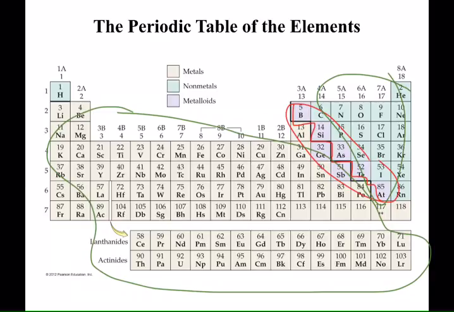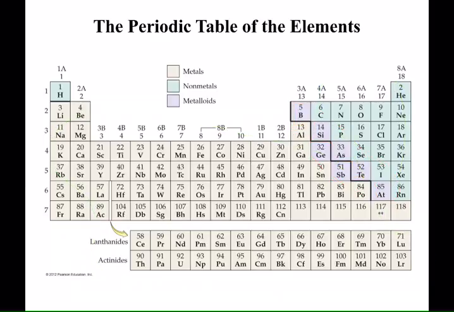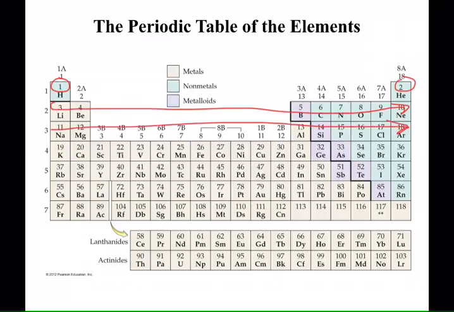But the periodic table is arranged, let me go ahead and clear that slide, by increasing number. And we'll talk about what that number is. So you see a number 1 here, and then it goes to 2, 3 through 10, 11 through 18. So you see that sort of thing going on.